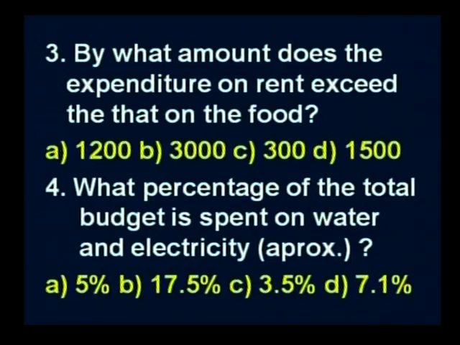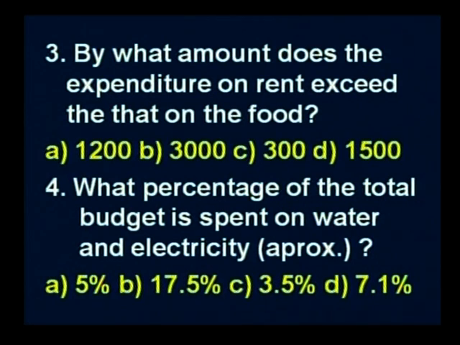So let me take you to the third question here. By what amount does the expenditure on rent exceed the amount that on the food? By what amount does the expenditure on rent exceed the amount that on the food?